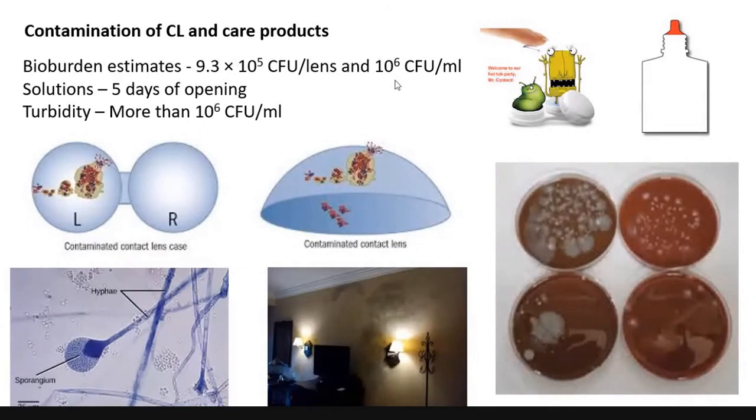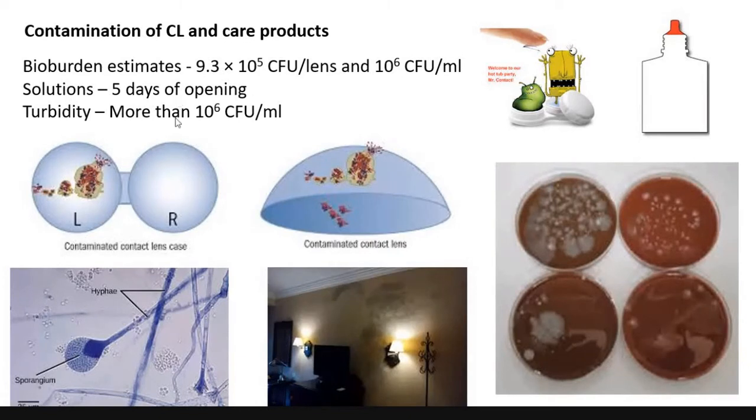Microorganisms are usually reported in logarithmic scales rather than linear scales, because replication always happens on a logarithmic scale. And for the solution bottles, it is said that the bottle starts getting contaminated from the 5th day of opening.